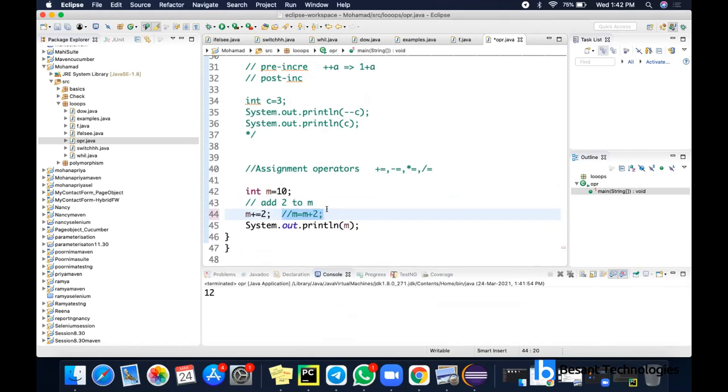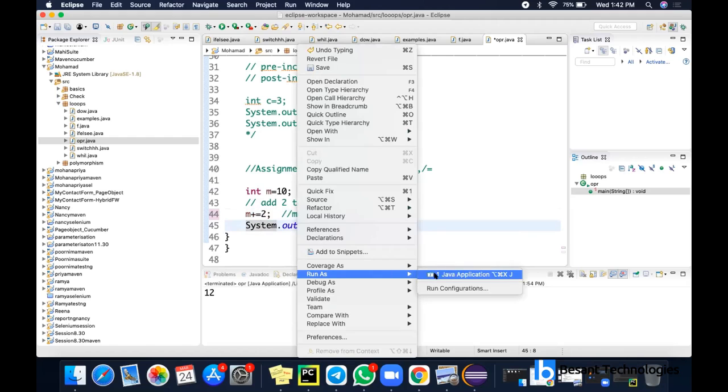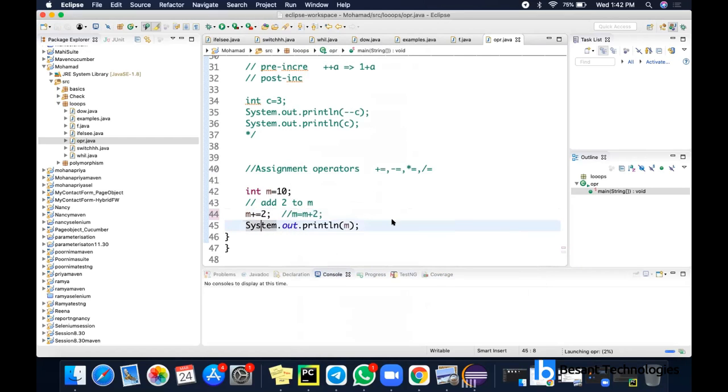So instead of having this one, we can have it simply. What it means is plus equal to 2. Already some value will be present in m, and you are adding 2 to the already present value. So if I run the code, I'll be getting 12 here. Right? So I'm getting 12.